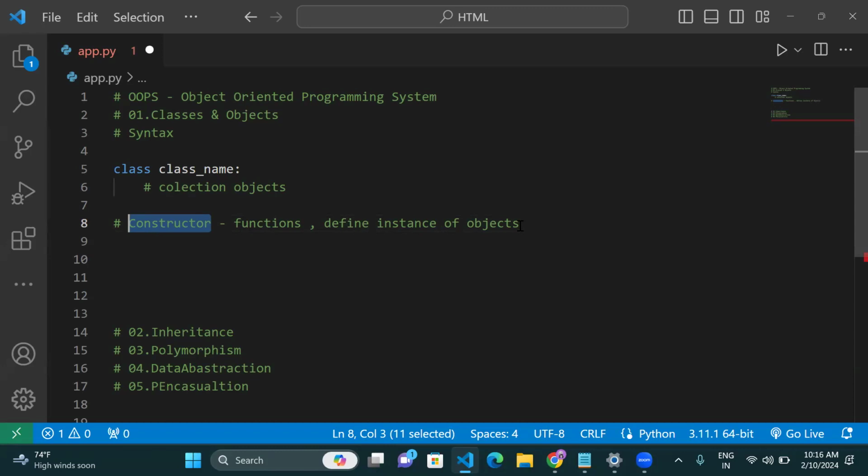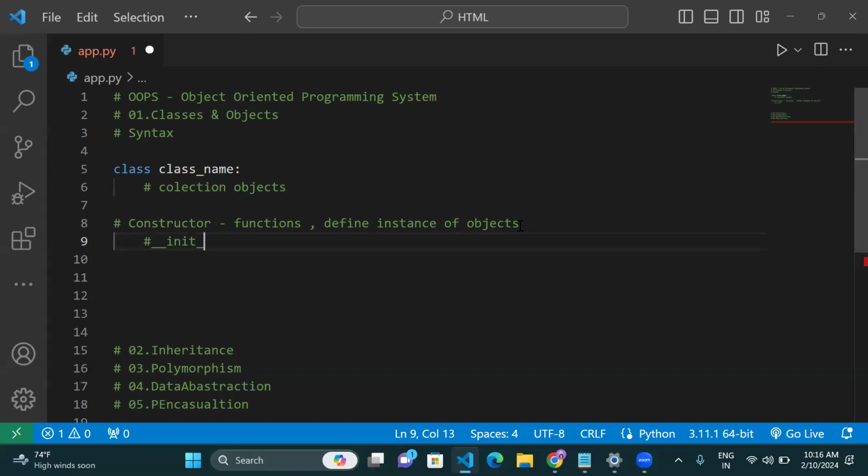In Python, you can declare the constructor function using double underscore init. So this is called the constructor function. This init function represents the constructor. Whenever using the classes, in every function the first parameter self should be passed here.